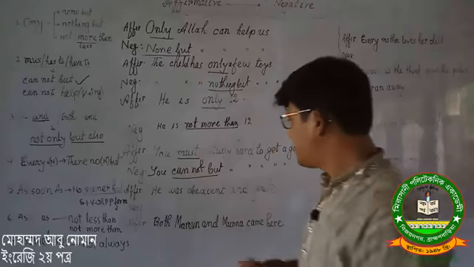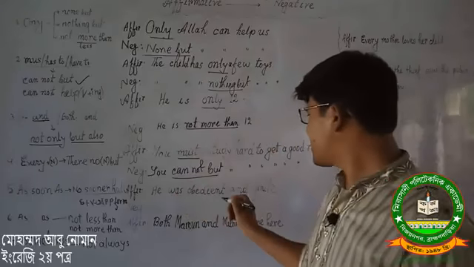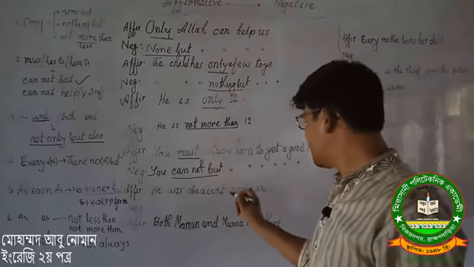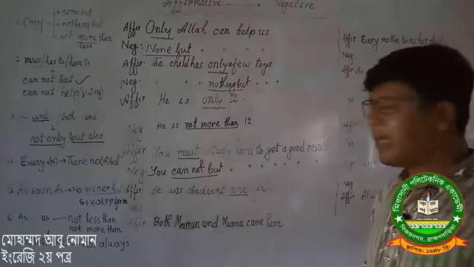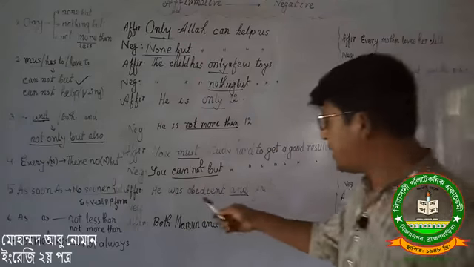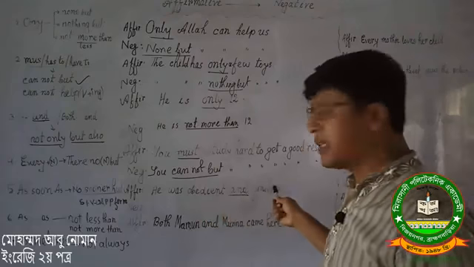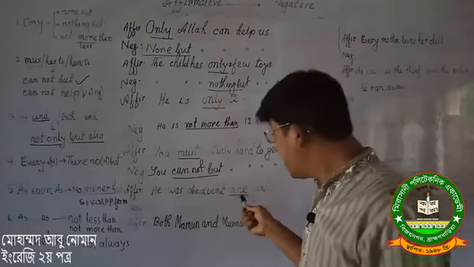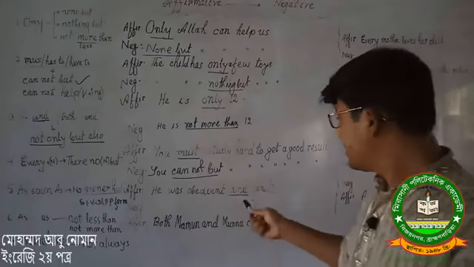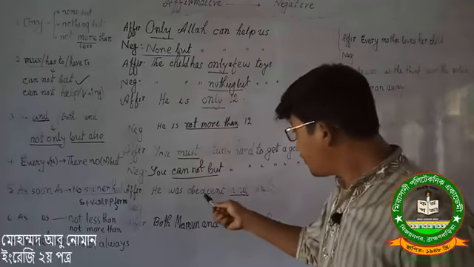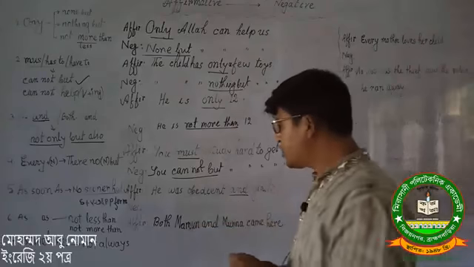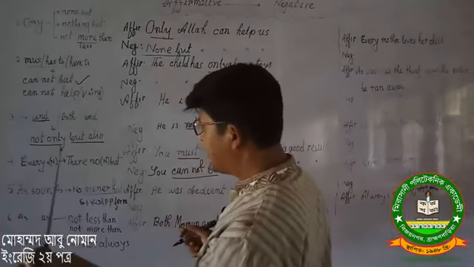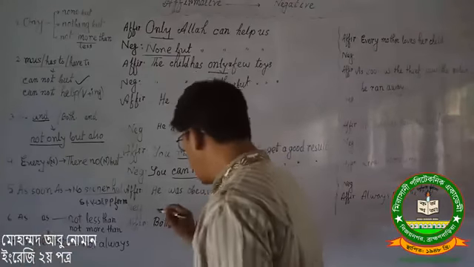Here look at the board. Here, he was obedient and gentle. Here I have found the word and. There are two words connected with and: obedient and gentle. Before the first word we will write not only.